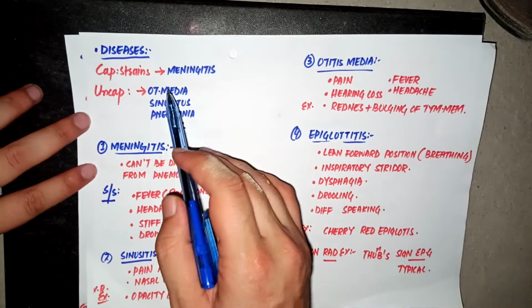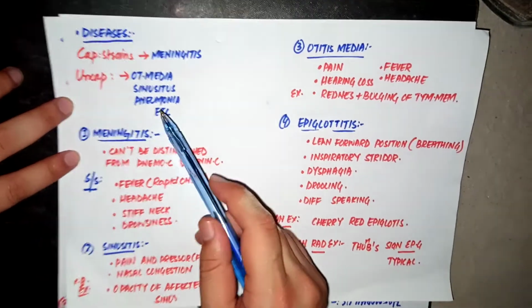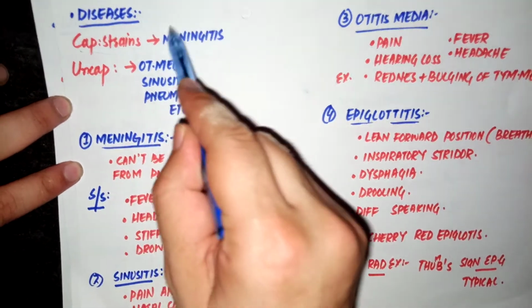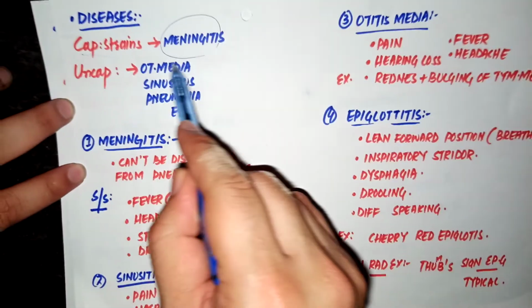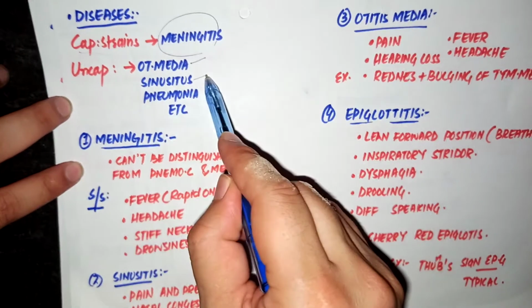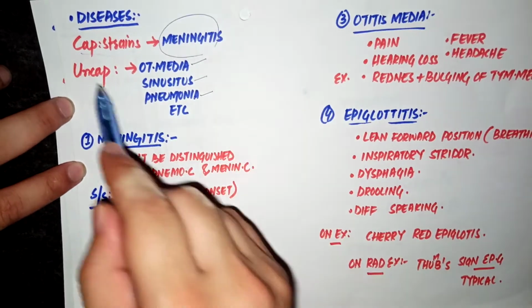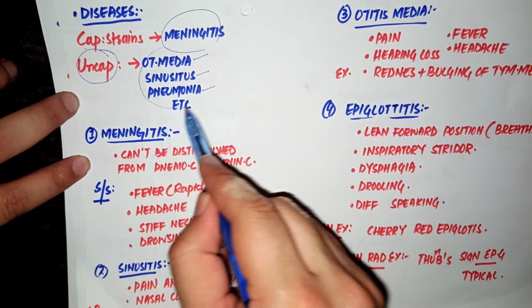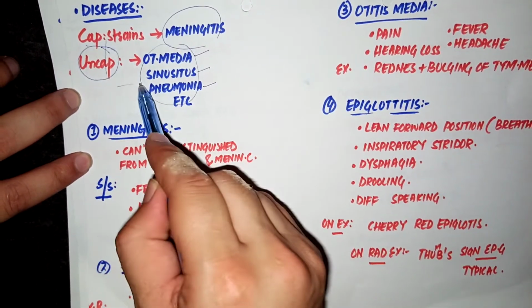So now we will discuss the diseases caused by Haemophilus influenzae. Note a point here that capsular strains mostly cause meningitis, while the other diseases like otitis media, sinusitis, and pneumonia are mostly caused by the unencapsulated strains. But note that these diseases are also caused by the capsular strains.